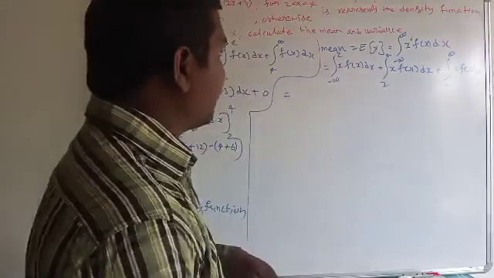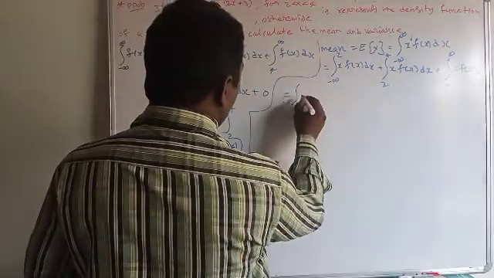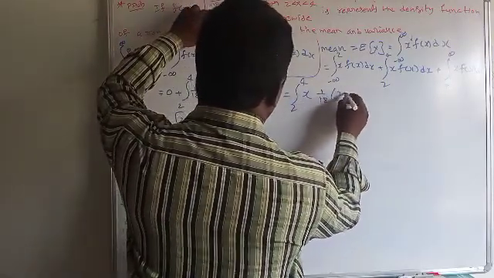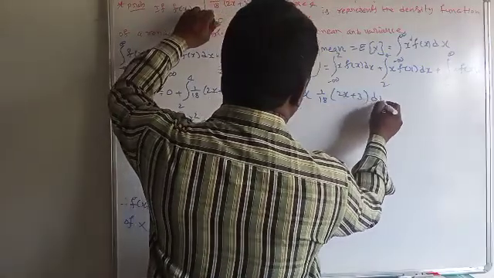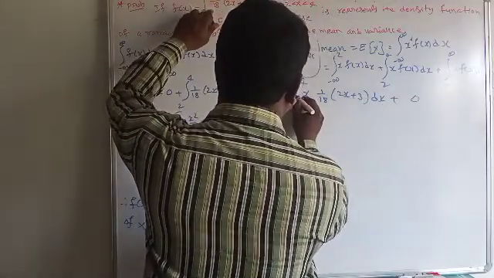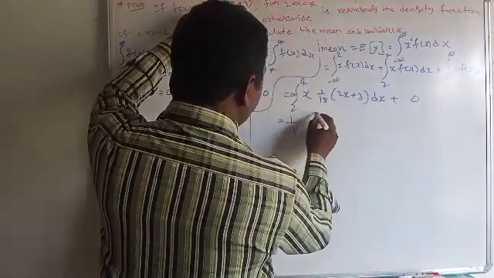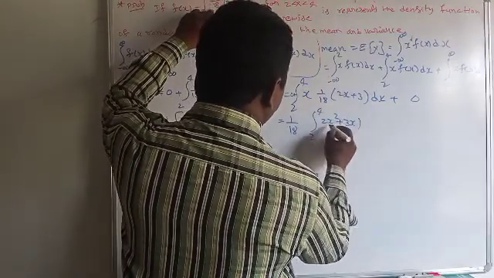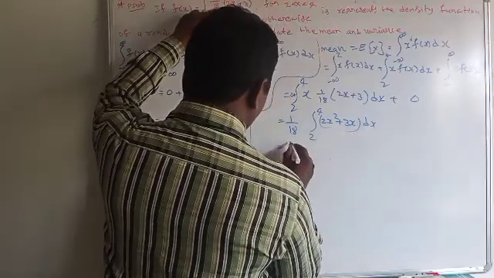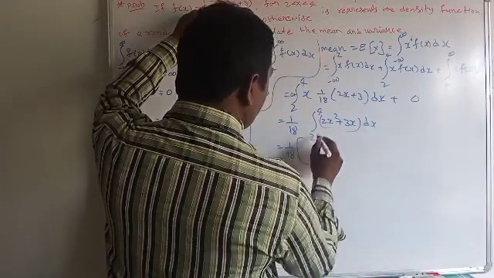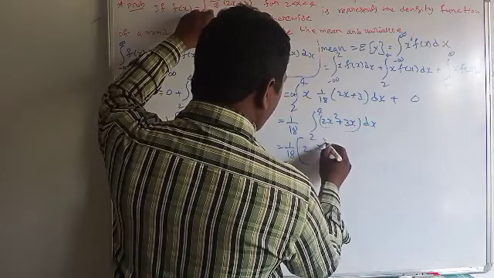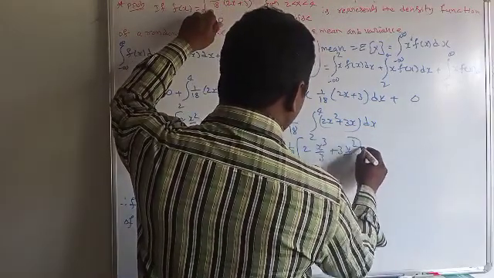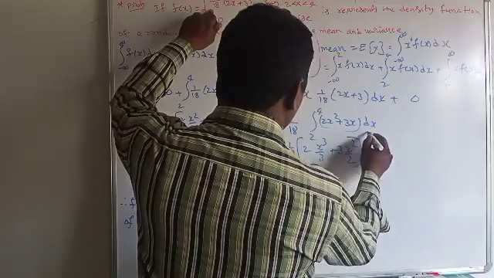In the 2 to 4 interval, the function is defined as integral 2 to 4 of x into f of x, which is 1 by 18 into 2x plus 3 dx. The remaining interval, the function is defined as 0. Here 1 by 18 is constant. Integral 2 to 4 of 2x square plus 3x. 2 is constant, x square integrates to x cube by 3, plus 3 constant, x integrates to x square by 2. The limits vary from 2 to 4.